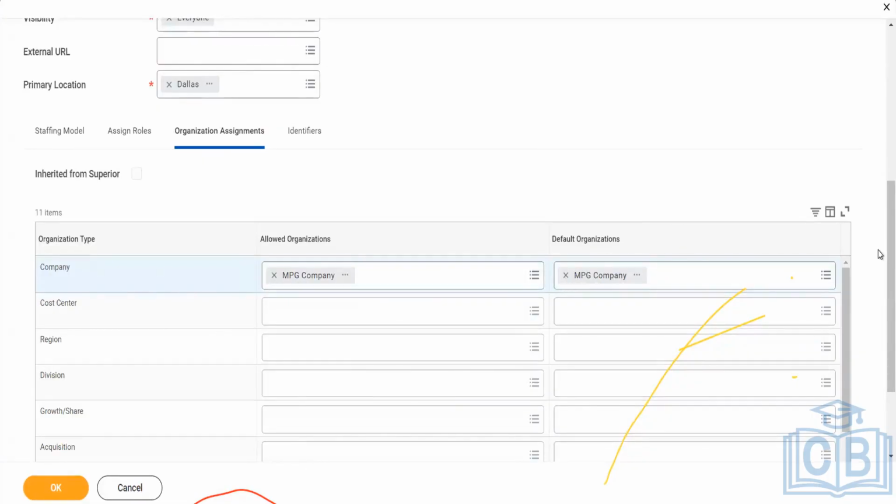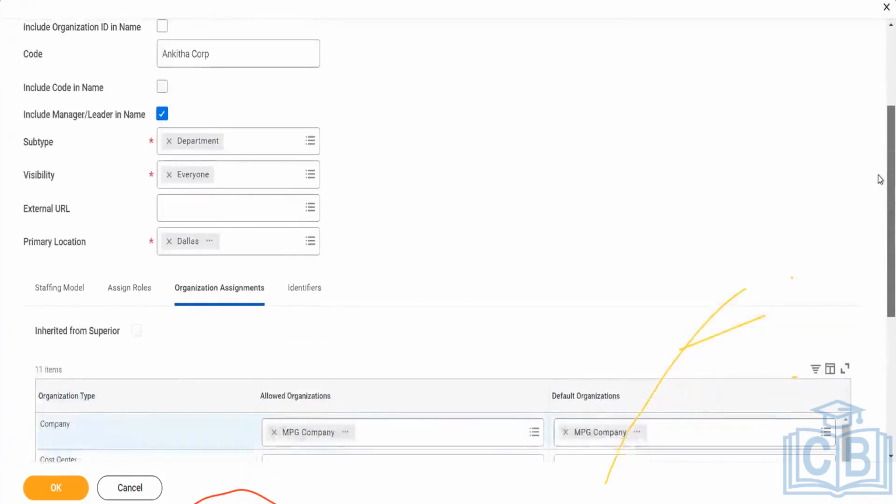So as of now, just for the sake of information, I've defaulted it, and later on we will create the company and cost center, like we are creating the supervisory organization, and we will default them here. We'll come back and edit it.